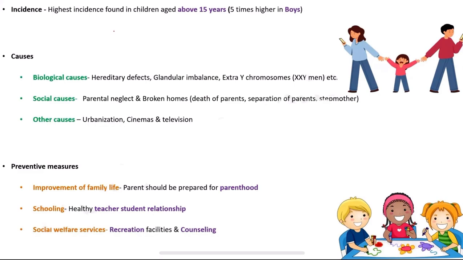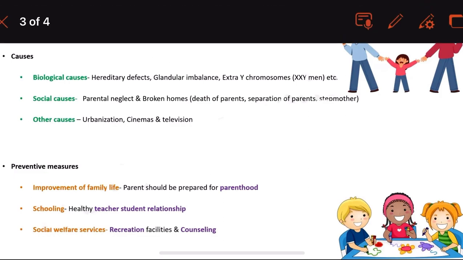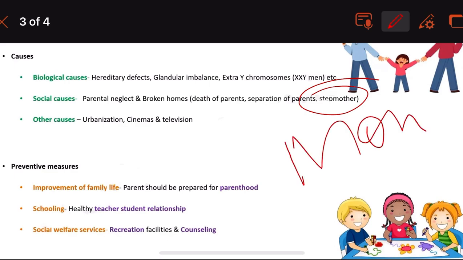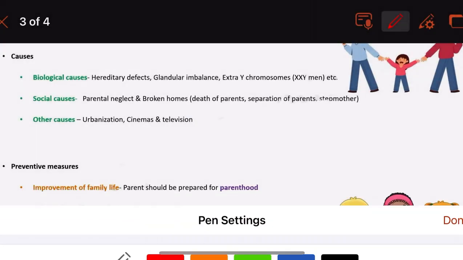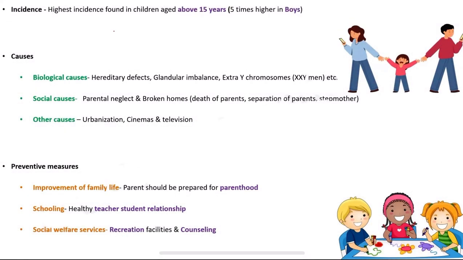The parental neglect, the broken homes: the parents are separated, or there is the death of the parents, mother and father get divorced, so nobody is there to actually take care of the baby. The broken home, and the stepmother, like the typical one you have in the movies, the stepmother comes in and then the baby goes into crime and everything, because the cruelty and everything he learns from the family has an impact on the kid.